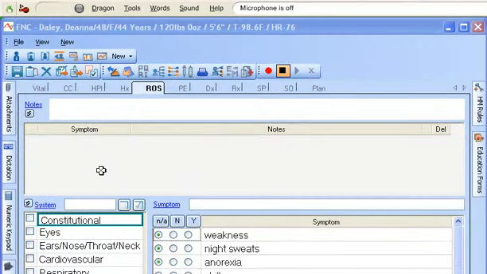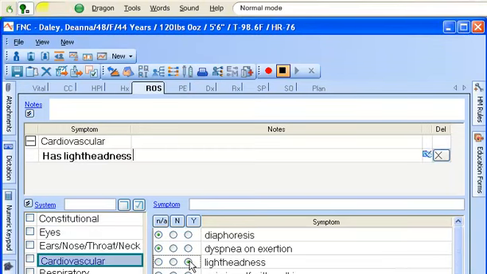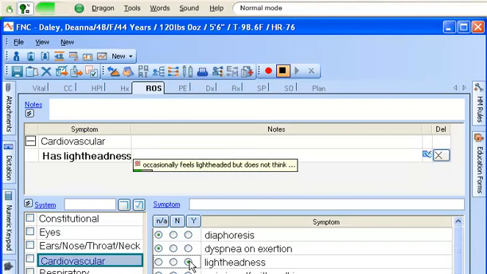Dragon Medical is not just for long narratives. For example, if you are documenting a review of systems, you'll rely mostly on your mouse to click positive and negative findings. But if you want to add a few words of commentary to one of those findings, you'll use Dragon. Occasionally feels lightheaded but does not think this is associated with her headaches.